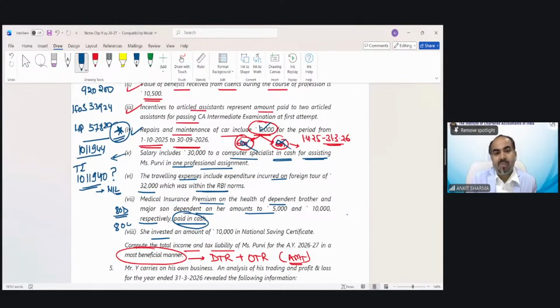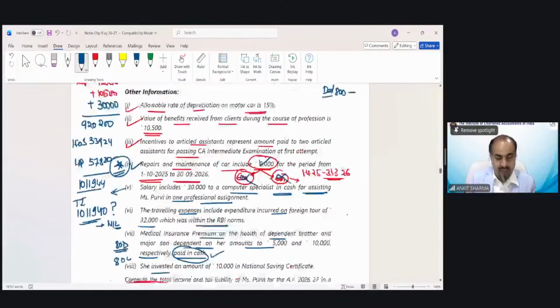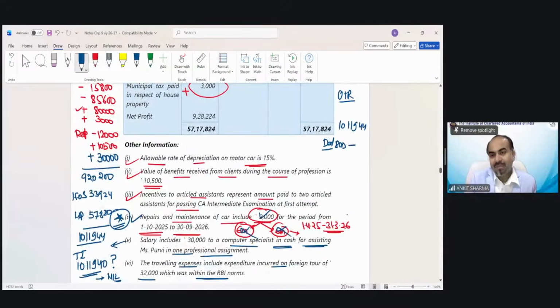And dependent brother and major son dependent on her would not also be part of it. So payment has been made in cash. Dependent brother does not fall in the definition. So due to this, 80D would not be applicable. He can only claim 80C deduction for investment in NSC. That would be 10,000.